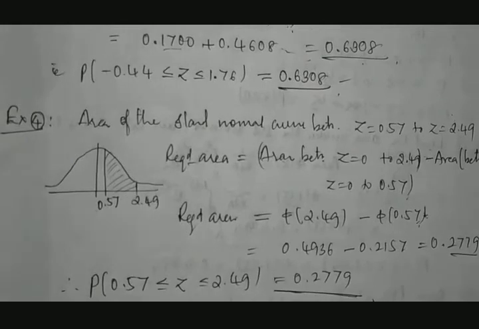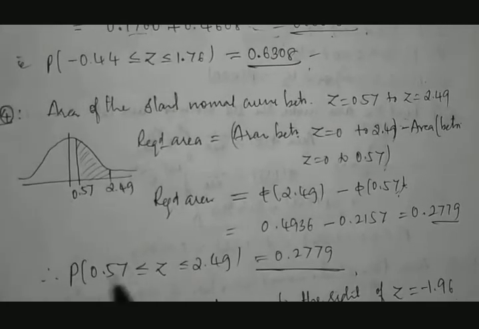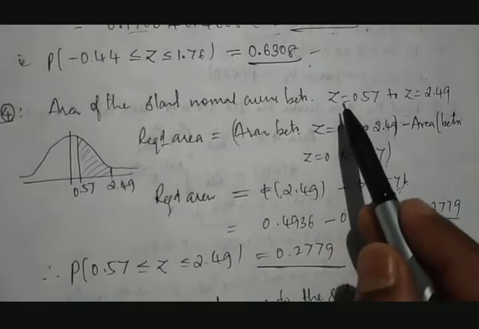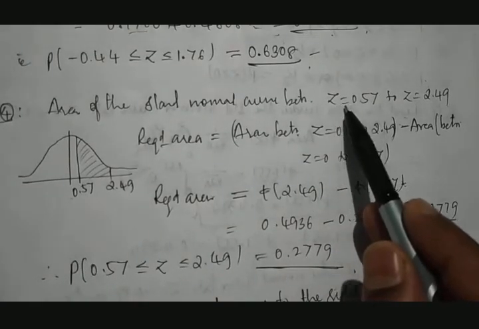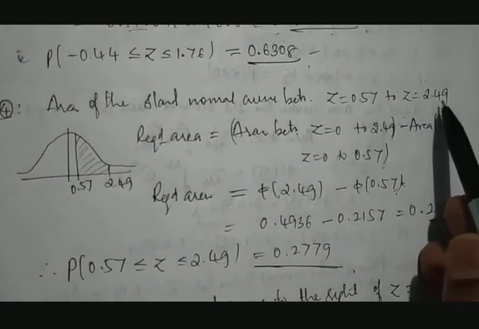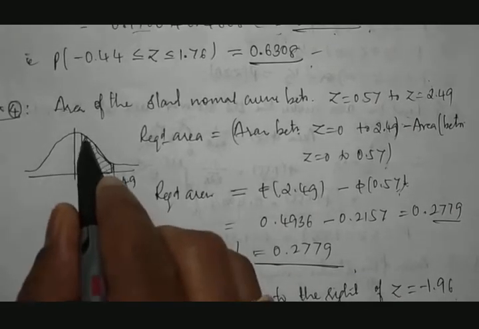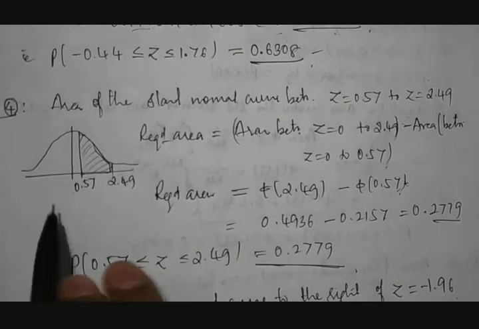Then one more situation you can see. Please concentrate on these situations. That is very important. If you want to get the area between 0.57 to 2.49, from here to here, this area is to be calculated. No problem. Both are on the positive side.